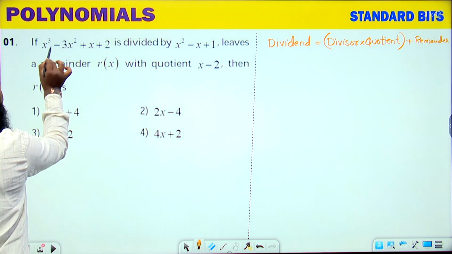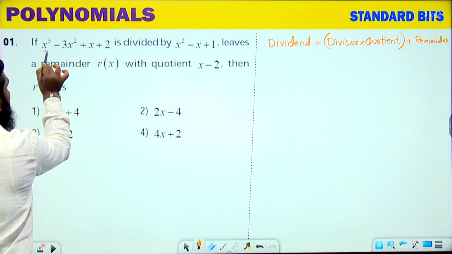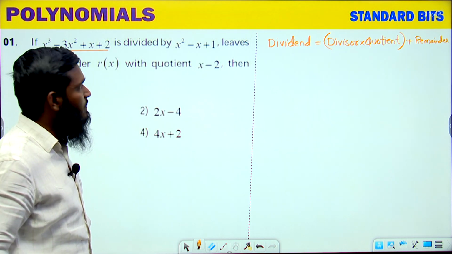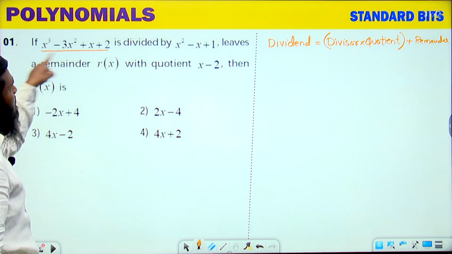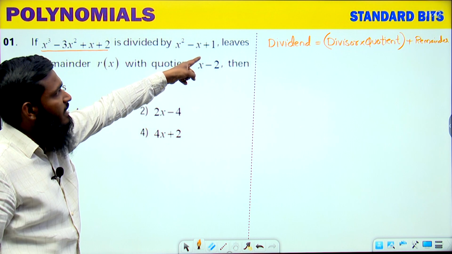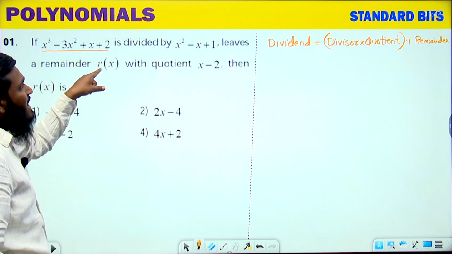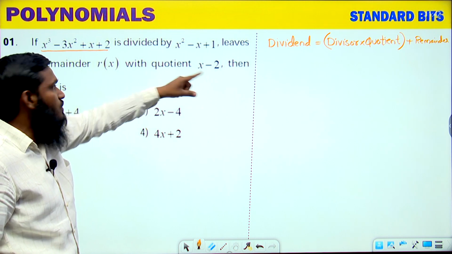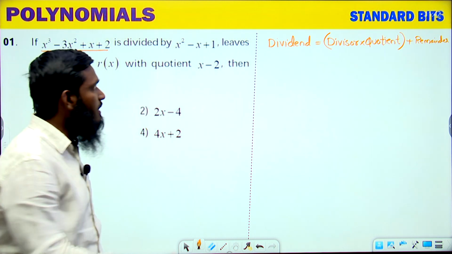Now, if x cube minus 3x square plus x plus 2 is divided by x square minus x plus 1, this complete part we take as the dividend and this part we take as the divisor. It leaves a remainder r of x, with the quotient being x minus 2. Then we have to find out r of x. Okay.